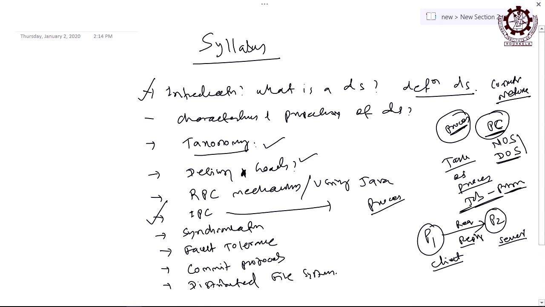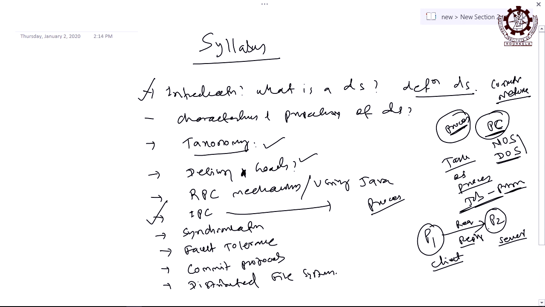Am I clear? So, if P2 is to become a client, what will happen? P2 will send a message to P1 and P1 will receive that message, and P1 will send a reply message to P2 that the message is accepted.